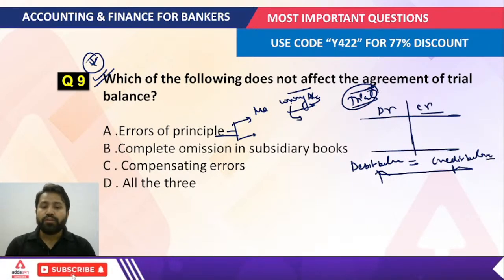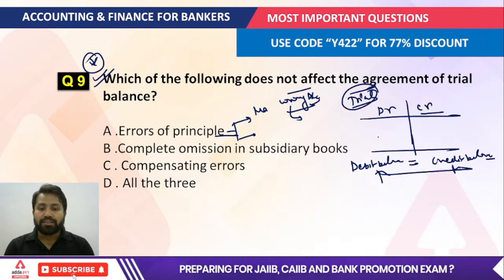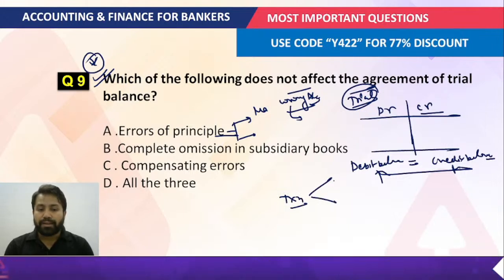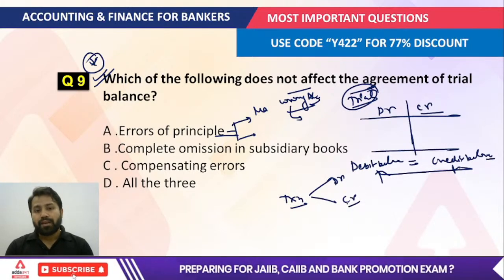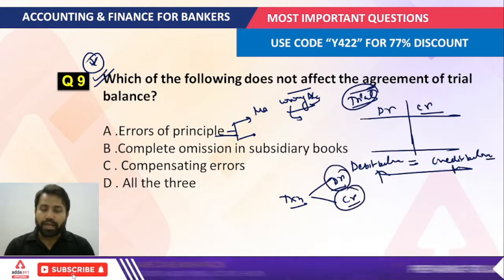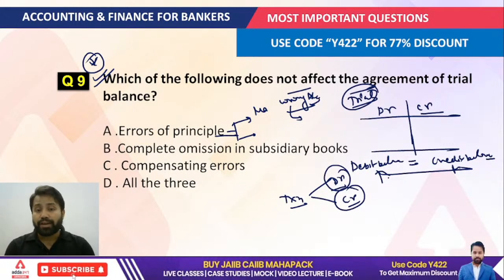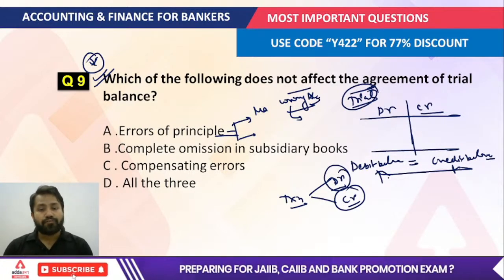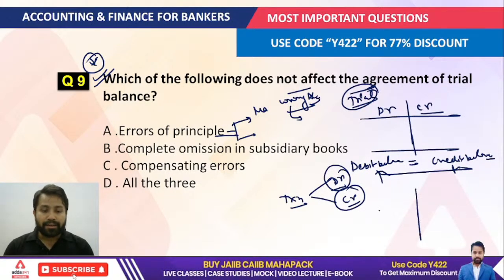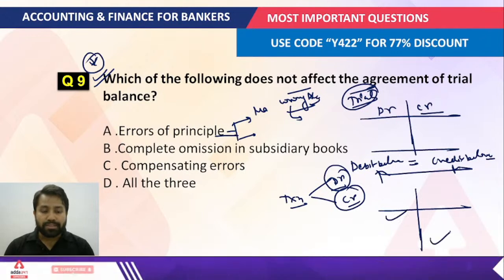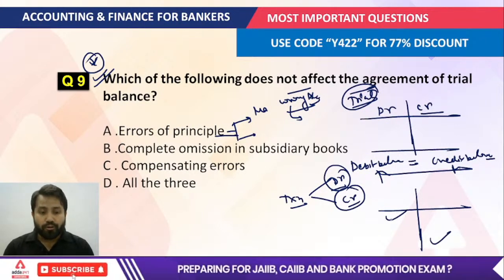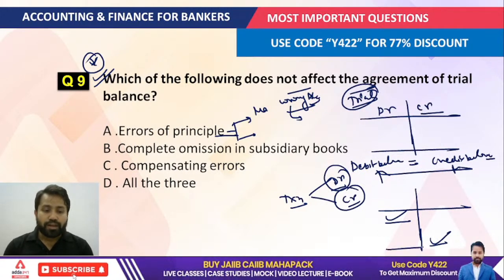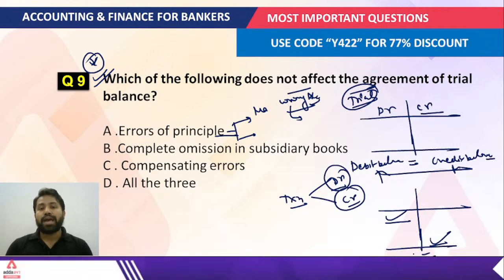Second, complete omission in the subsidiary book. You can understand that for every transaction there would be one debit entry and another credit entry. Suppose that you forget to record both entries, then it also does not affect the agreement of the trial balance. So this is also a correct answer for this question. Now, compensating error. When we talk about one error actually compensating another error, that means it nullifies that kind of error. So this also will not impact the agreement of the trial balance.